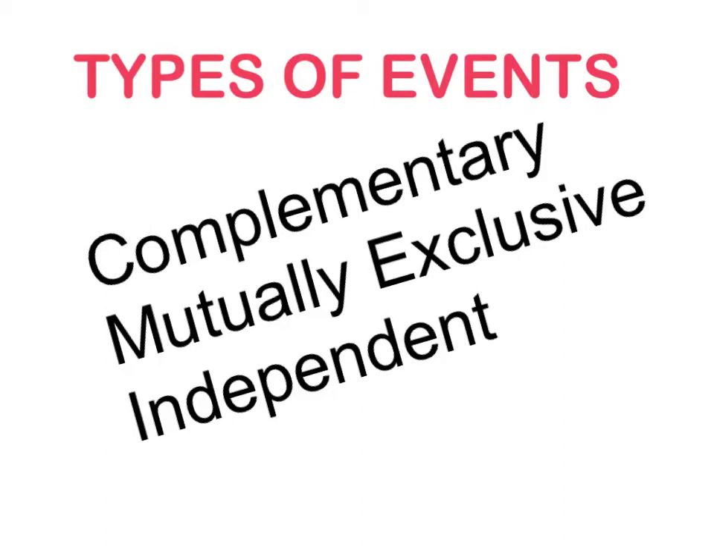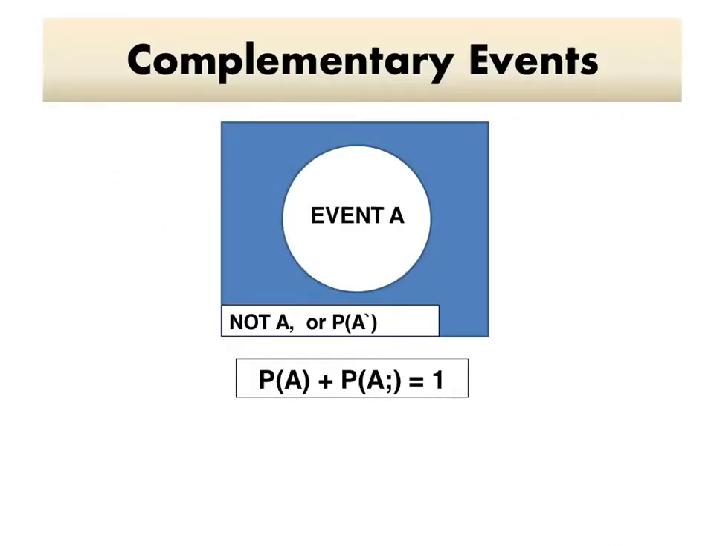When you have combined events, two events or more, the types of events that can occur are called complementary, mutually exclusive, and independent. And they all have their own definitions that you need to try to understand. First up, if two events are complementary, they have to occur separately, but one complements the other.